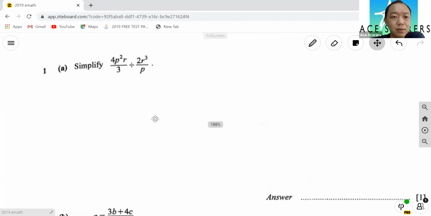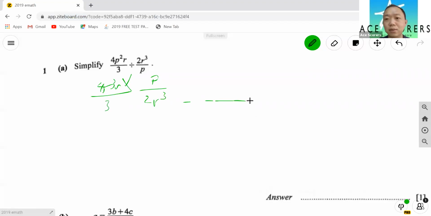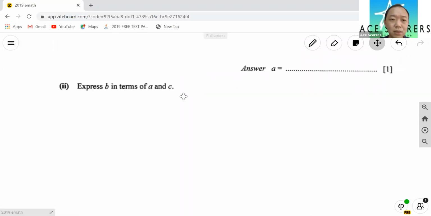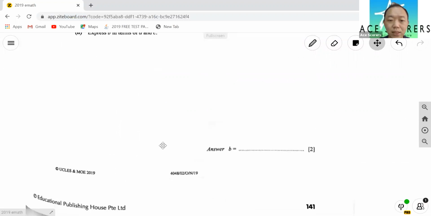Okay, last year's once again. Now paper 2. Once again, I'm not going to solve the entire thing, I'm just going to go through the first few steps, what you need to know, how to start. So you have a fraction divided by a fraction. The first thing is change into times. Then after that, flip this, so it becomes p over 2r cubed. So 4p squared r over 3 times that, and continue to do. Next, substitution, super easy.